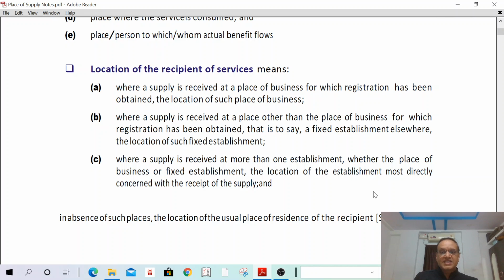In such a case, what is my place of business? Where supply is received at Pune. I have obtained registration in Bombay, but I have received services at Pune. In such a case, what is the location of recipient? Location of recipient means where the fixed establishment is situated. My fixed establishment is situated in Pune. That means the location of recipient here is Pune only.